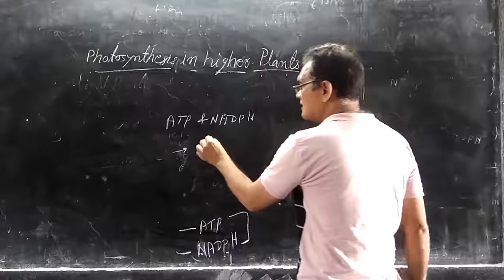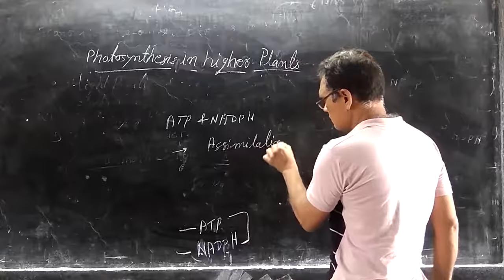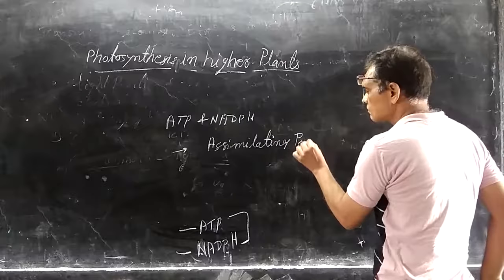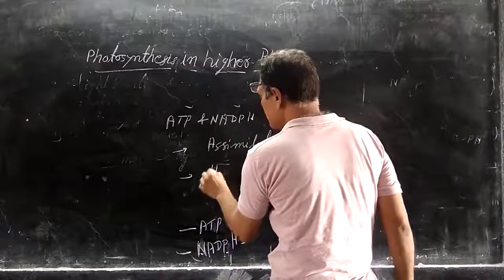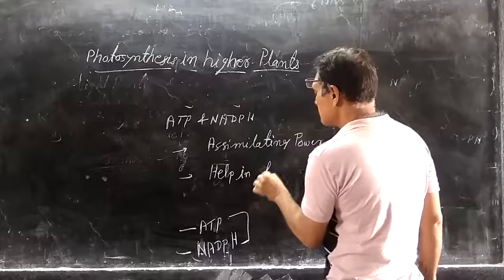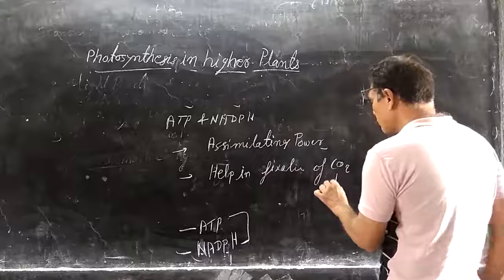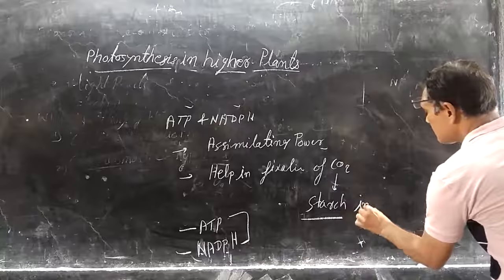These two are also known as assimilating power, and both ATP and NADPH help in the fixation of CO2 to produce starch in the dark reaction.